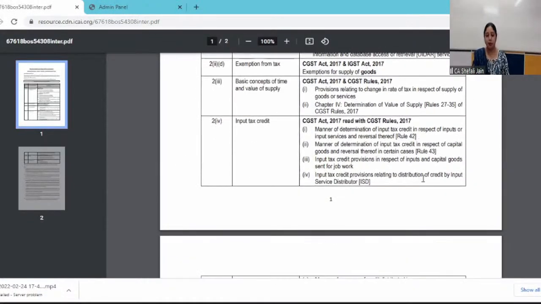And the input tax credit provisions regarding job work, regarding input service distributor, they are not relevant at the intermediate level. In fact, job work provisions, they are not relevant for the intermediate level.